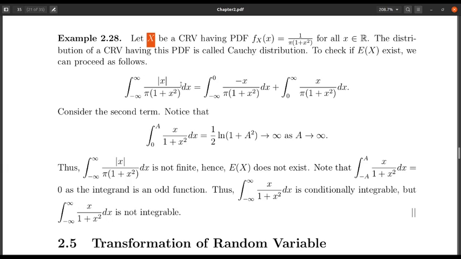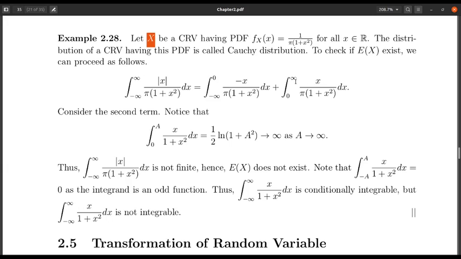Now for x lying between minus infinity and 0, mod x is minus x, and for x lying between 0 and infinity, mod x is plus x. Now note that we have a problem in both of the integrations. This integration is an improper integral, and we have a problem near minus infinity, and for this integration we have a problem at plus infinity.